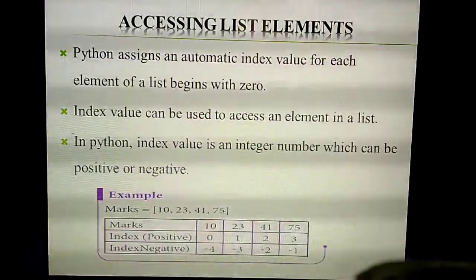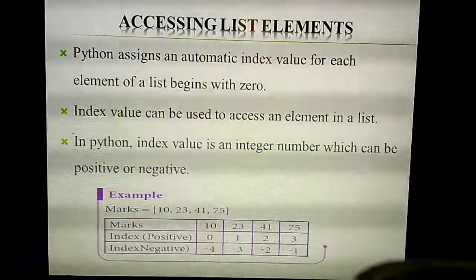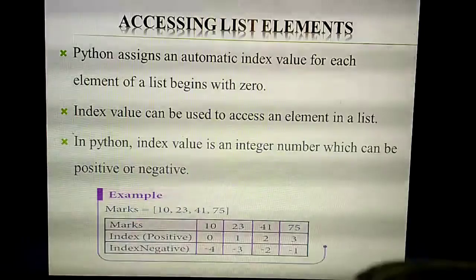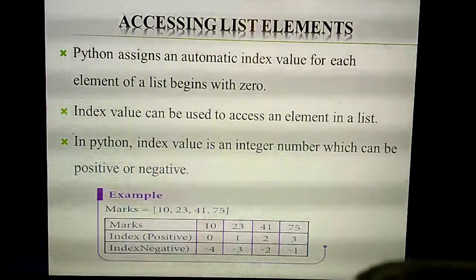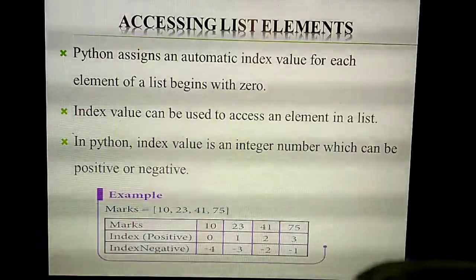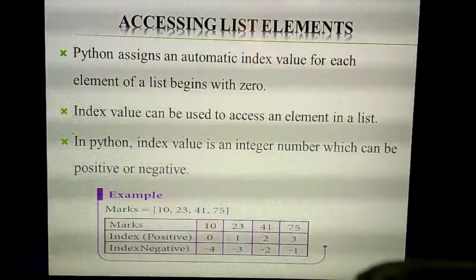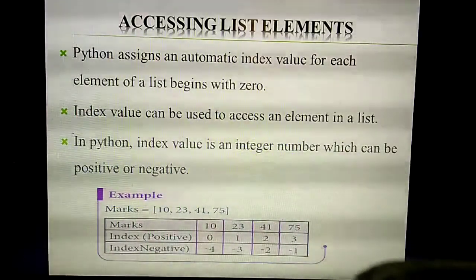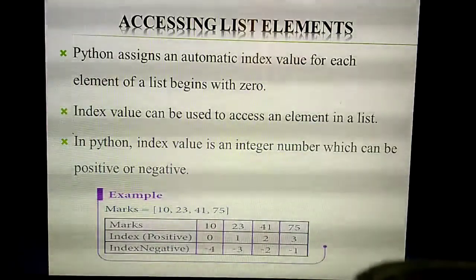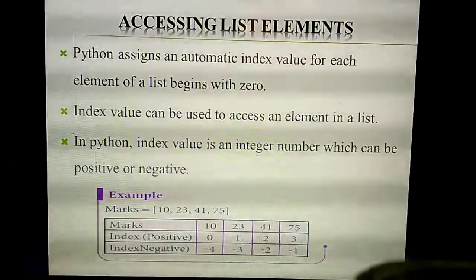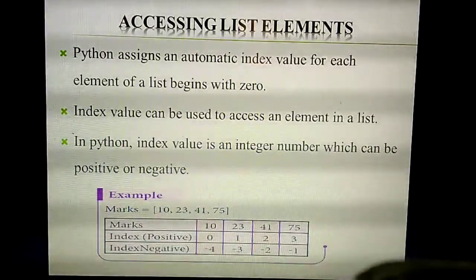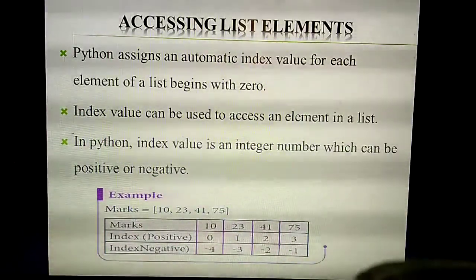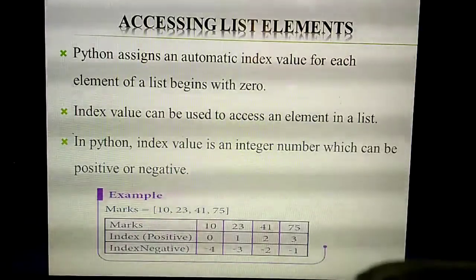Understand? So next we are going to access the list elements. The same thing we studied in strings. Here also the same. So you are going to access the elements in the list. How do you access the elements in the list? Using index values. Here the index value is also like strings.